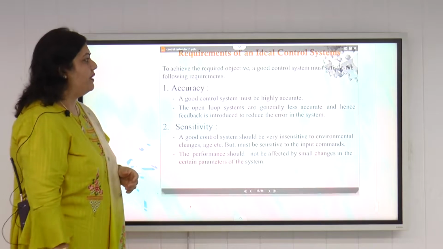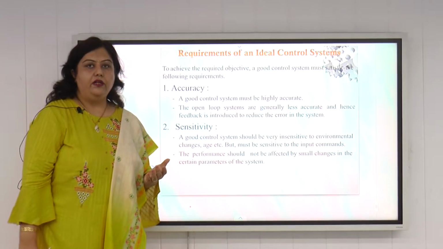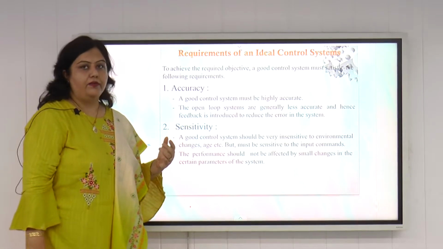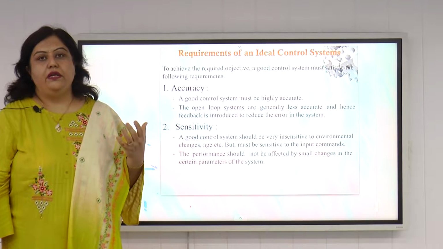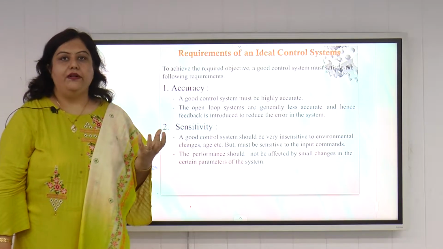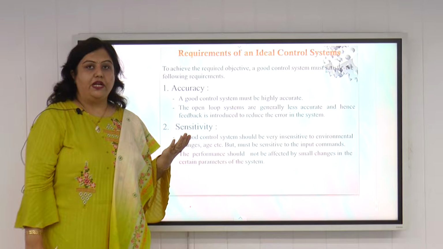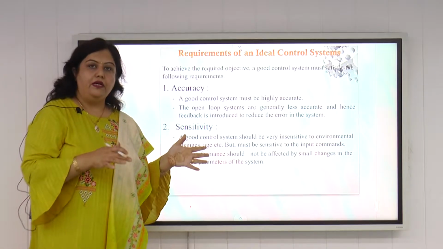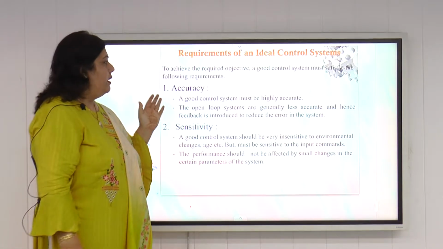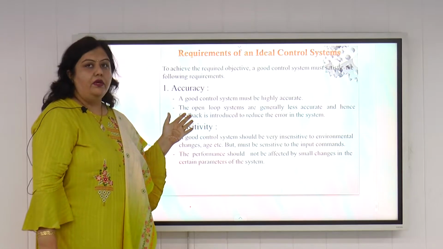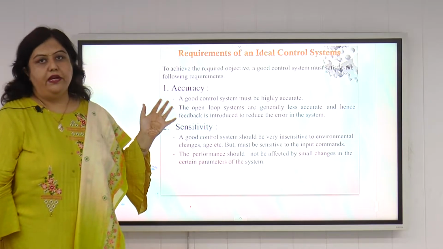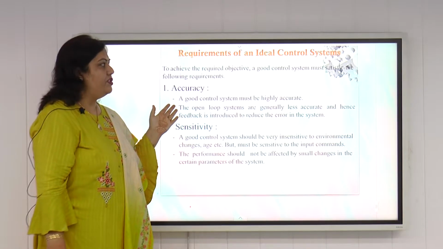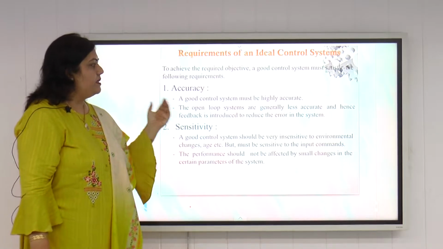Now, what are the requirements of an ideal control system? When we talk about the ideal control system, what should be its features? The first feature is of course accuracy, because we design the control system so as to maintain the value of any process variable at a desired value. So the main objective of designing any control system is to reduce the error to 0. What is error? Error is the difference between the set point and the measured value. As long as the error becomes equal to 0, the control system is said to be an ideal control system, and it is 100% accurate. So accuracy is the first feature of an ideal control system. A good control system must be highly accurate.